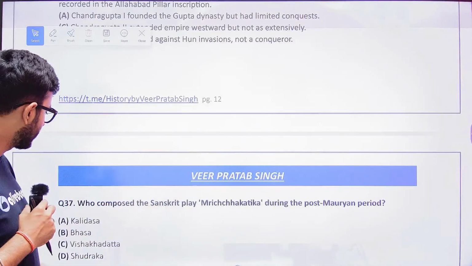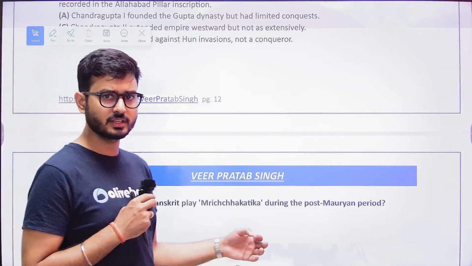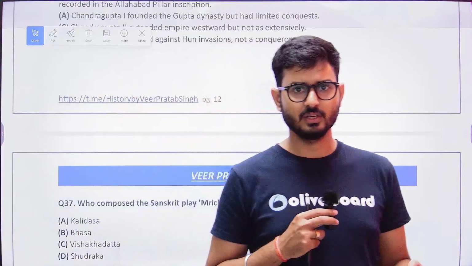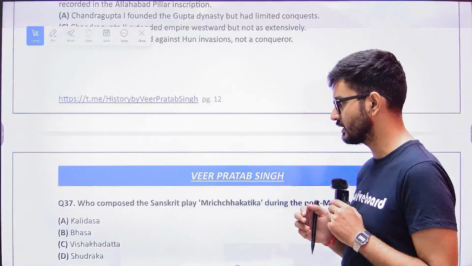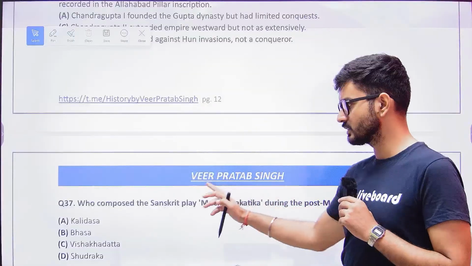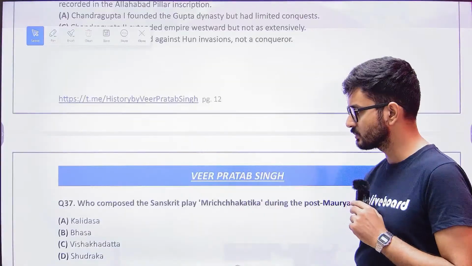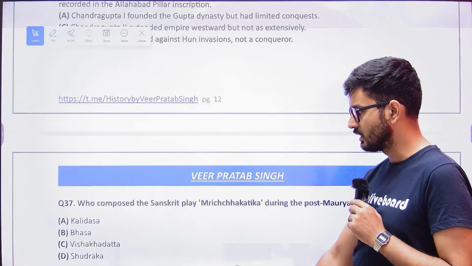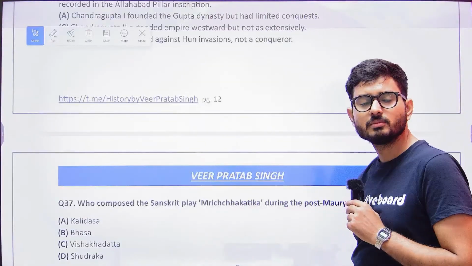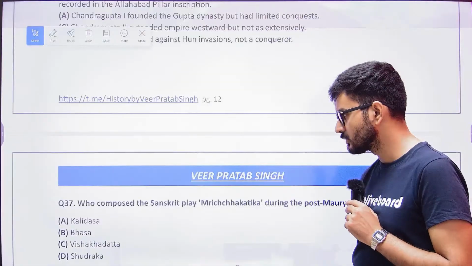The examination can ask you about a lot of plays. In that list, one play was Mrichakatika, and the person who had written this particular play was known as Sudraka. Vishakha Datta had written the Mudra Rakshasa.